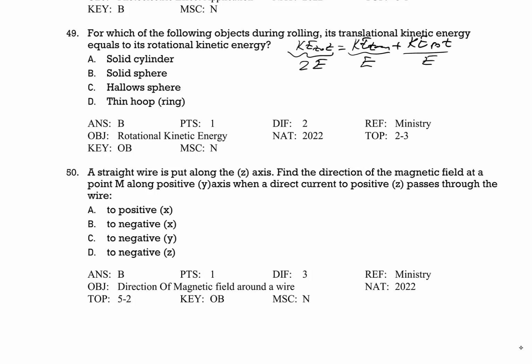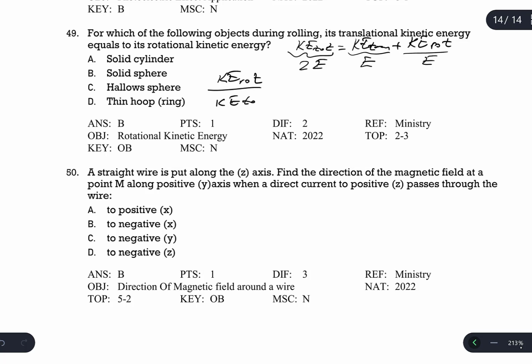Maybe you remember we have an equation: the rotational kinetic energy divided by the total kinetic energy gives the ratio of the moment of inertia factor, C divided by C plus 1. So we are going to check C for this shape.